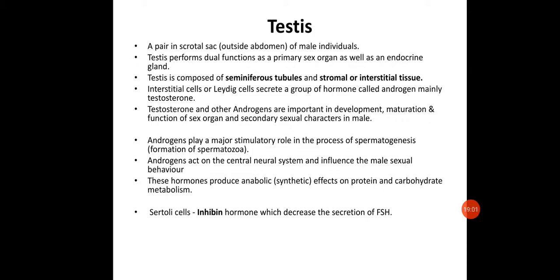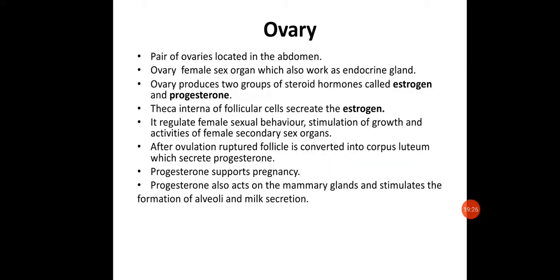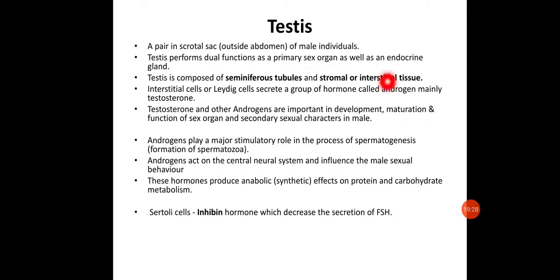Okay, so the testis is composed of seminiferous tubules and stromal or interstitial tissues. The interstitial cells, or Leydig cells, secrete a group of hormones called androgens, mainly testosterone. So these interstitial cells, which are also called Leydig cells, secrete a specific type of hormones called androgen family hormones, mainly testosterone.